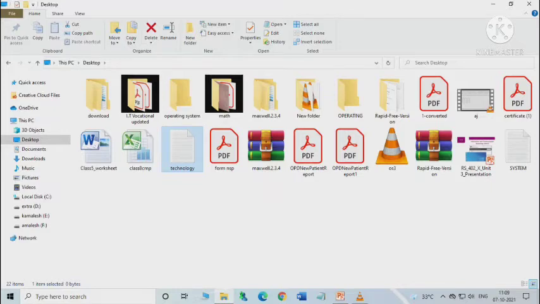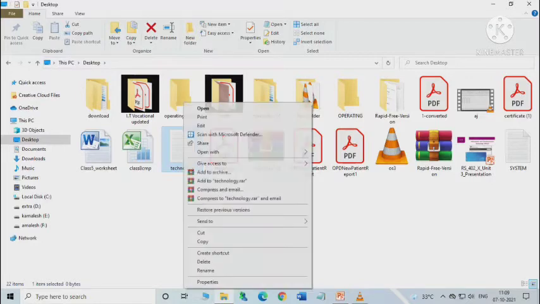Okay, now we'll learn how to delete a file or folder. To delete a file or folder, we can select the file or folder that we want to delete. Suppose I am selecting this file, technology. Okay, then right click on this file or folder, whatever, then you will have this pop-up menu.